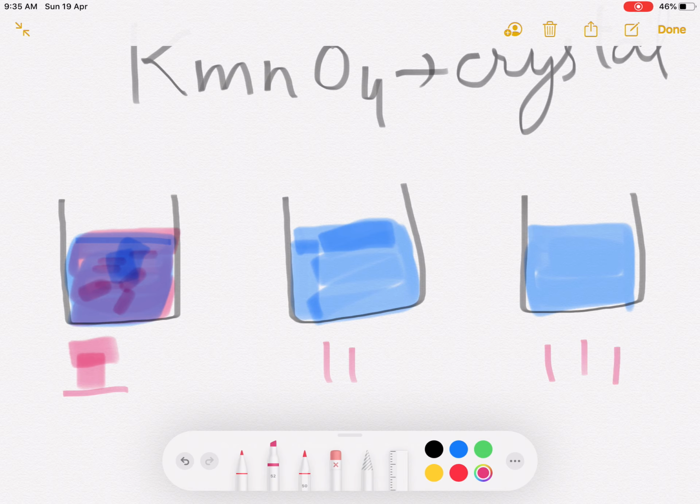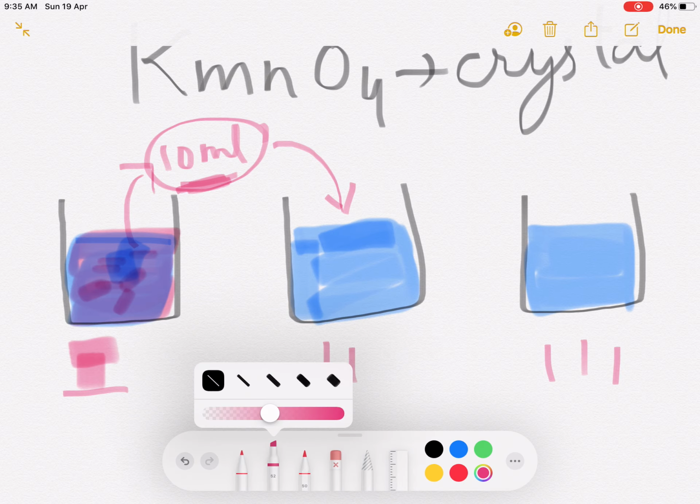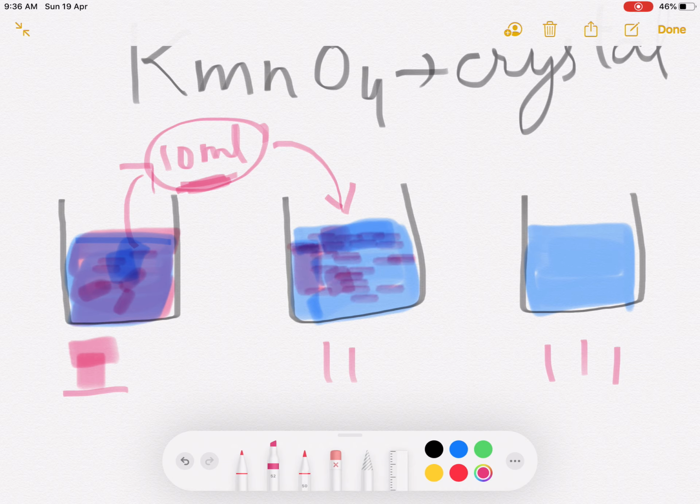Then what will happen, if you take out 10 ml of water from here, because in this water we dissolved 2 or 3 crystals of potassium permanganate, and pour it into this beaker. Then it also becomes pink, but a little light, not as dark as this.